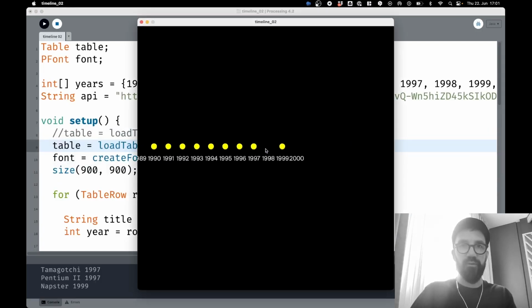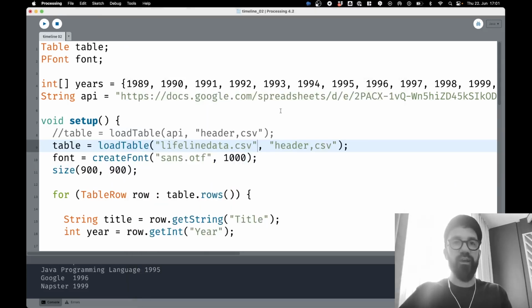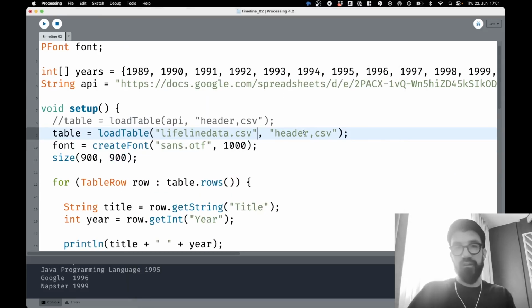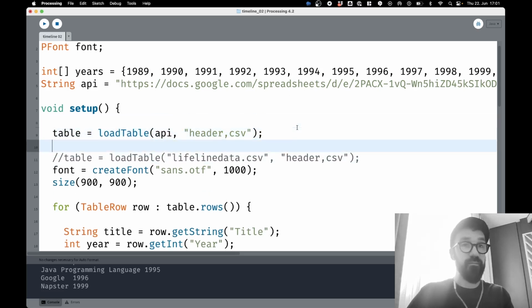Look, this is perfect. Okay, now, as you can see, here is no yellow circle anymore. Okay, it's working, actually. It's not updating in real time. So the Google spreadsheet is not updating in real time, but it's okay. That's fine. It's just how it is.